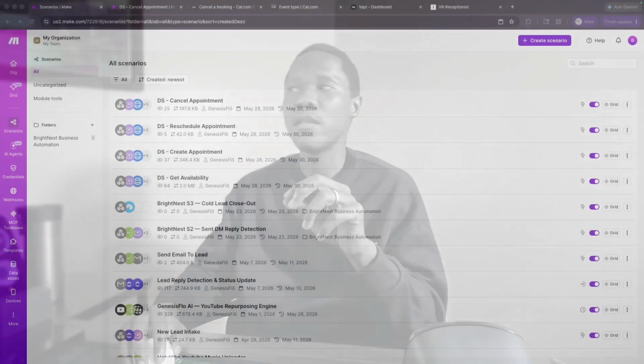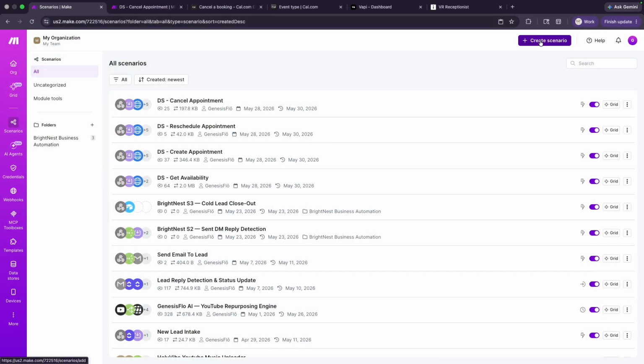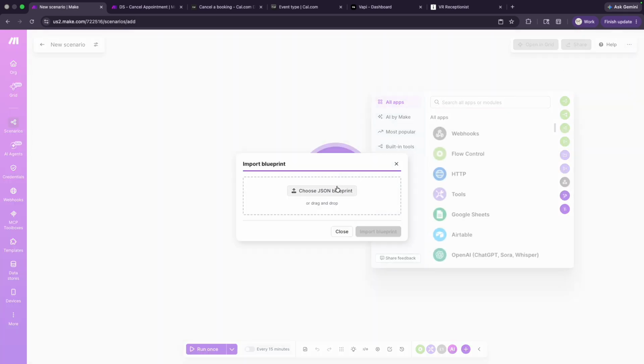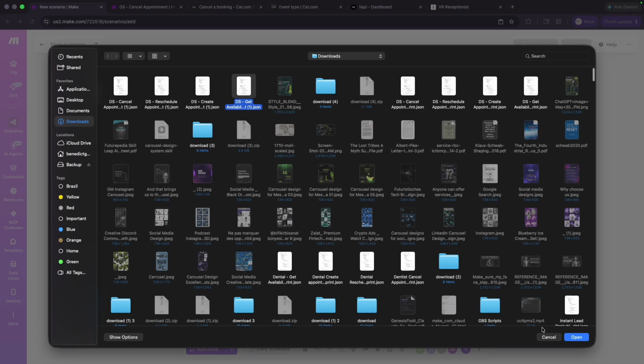Hey guys, just something quick here. I noticed at the ending of the video, I told you guys to basically activate the scenario. So what you want to do is go ahead in there. When you import the scenario, I'm just going to show you here. Import the blueprint. I'll take, for example, the get availability.